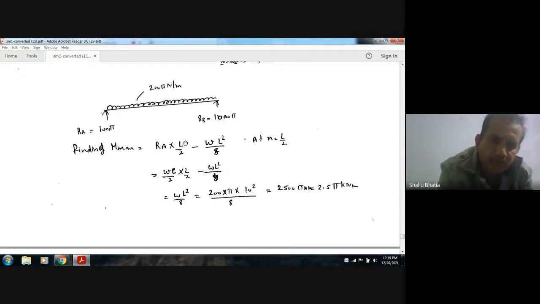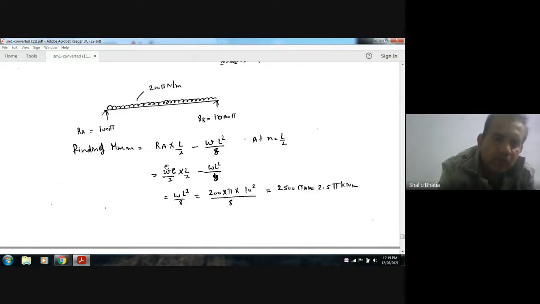Now the maximum moment will be at the midpoint. So RA into L by 2 minus the load W L by 2 into L by 4, so it will be W L square by 8.